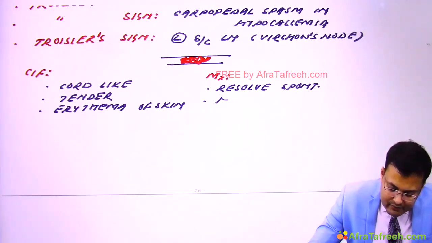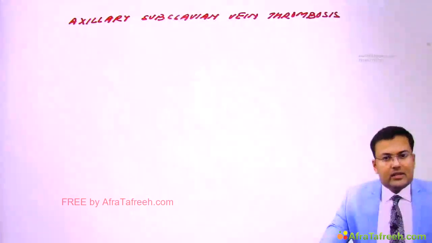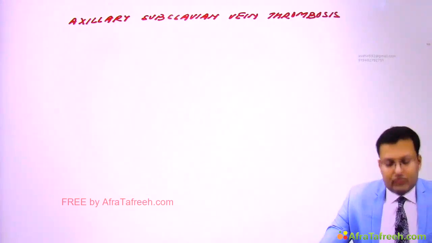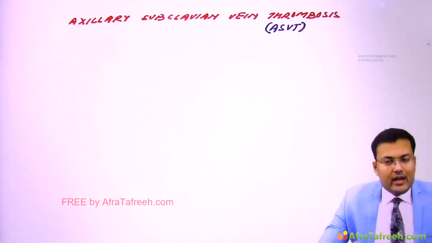For inflammation, we give NSAIDs. So this is how we manage patients of superficial thrombophlebitis. Now see what is this axillary subclavian vein thrombosis. In short, it is also known as ASVT. Okay, and everything is written.